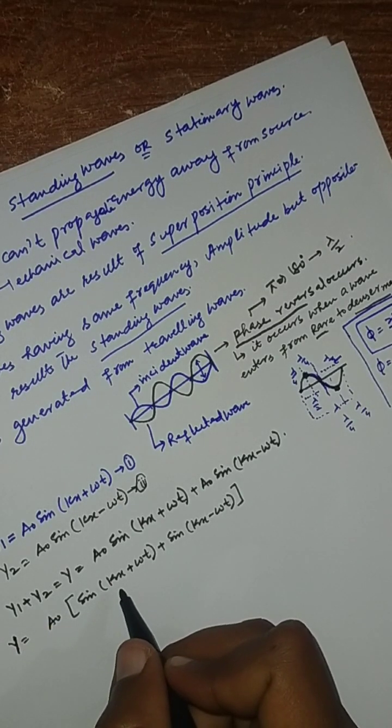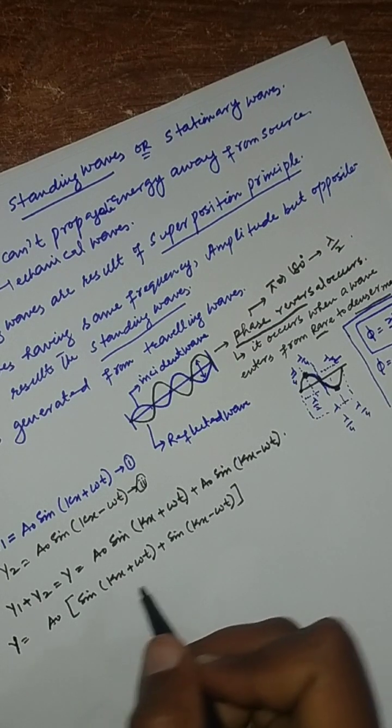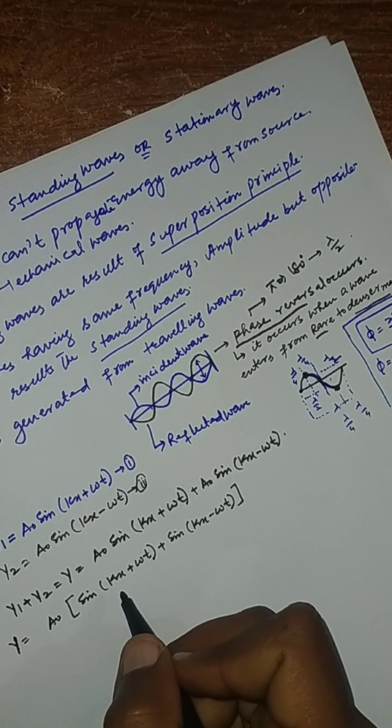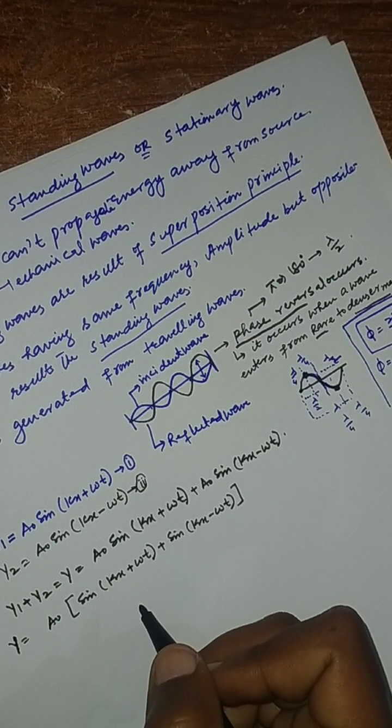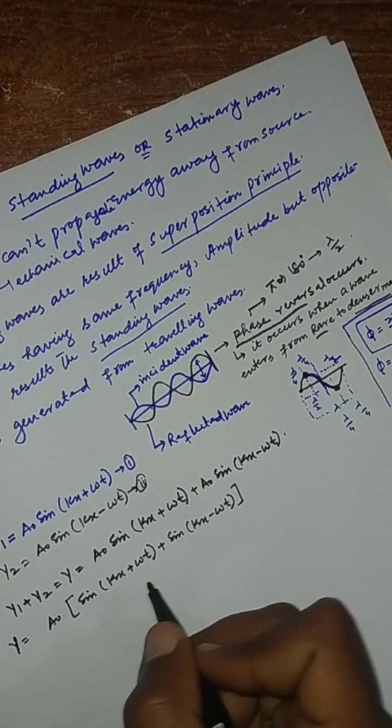Once again, kx is the angle, but what is k? kx is the total angle, but if we define only k, that is the wave number.